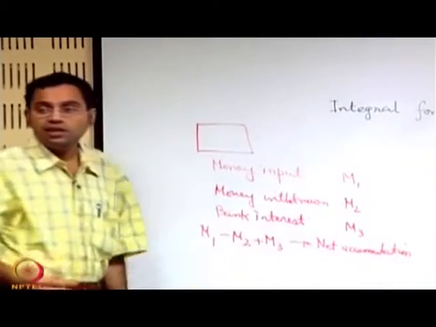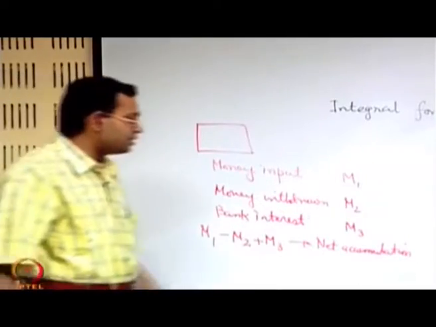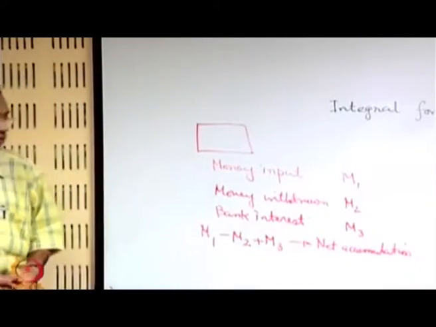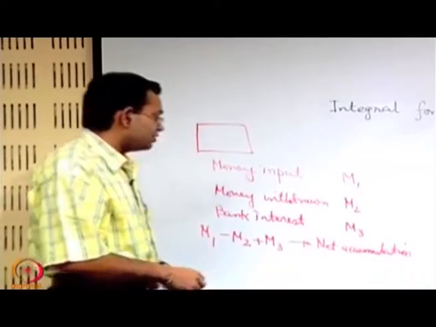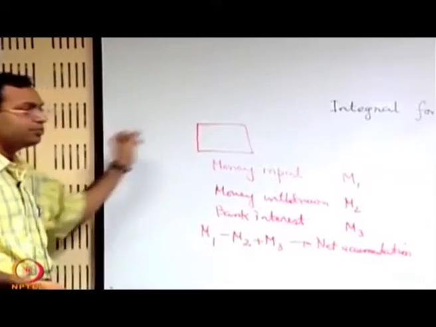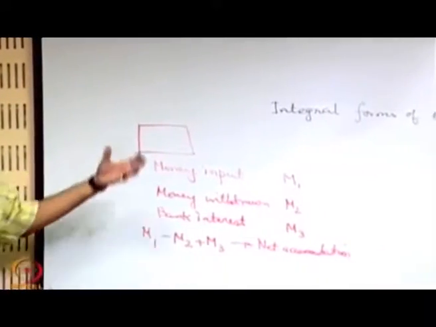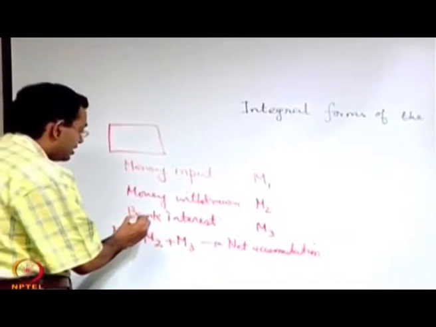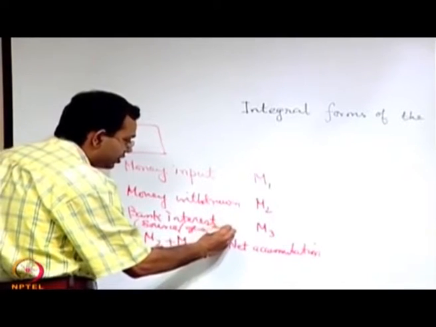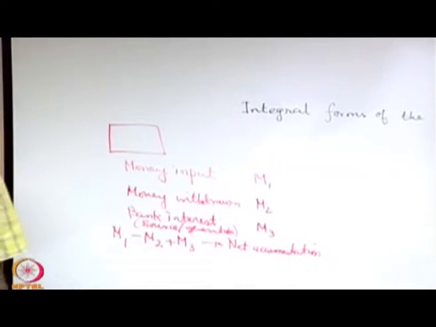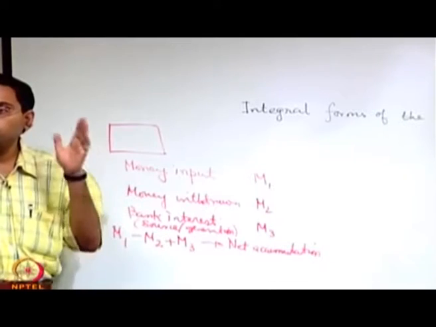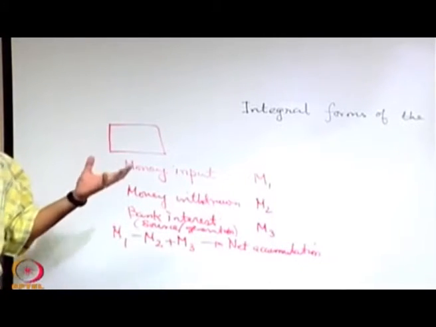So, this is the change in your bank account that you see maybe before visiting the bank and after visiting the bank. So, this net accumulation comes out of a conservation of money here. Some money was put in, a part of that was withdrawn, and something has been added. Bank interest is like a source or generation. It does not mean that money is automatically generated; the bank of course invests it in different ways and that is how you get the interest. But from your point of view it is as if there is a source or generation of money.